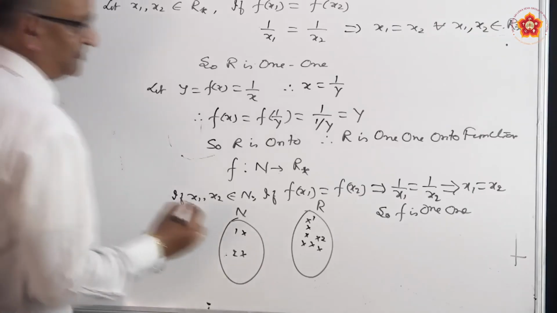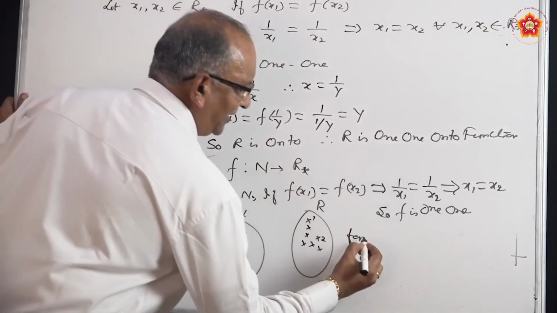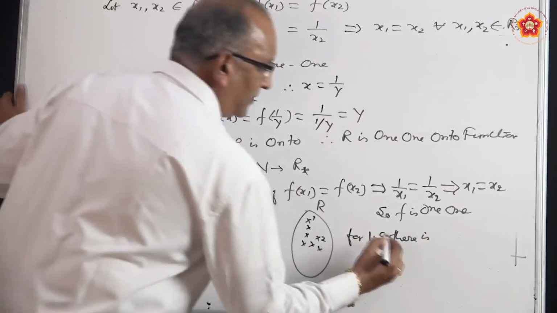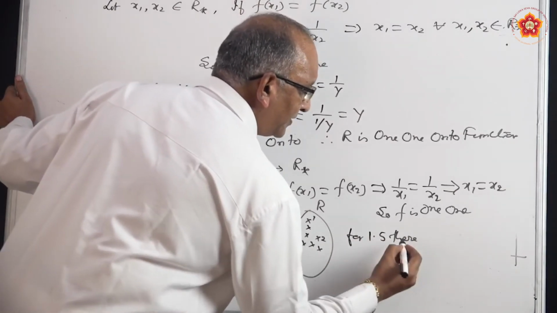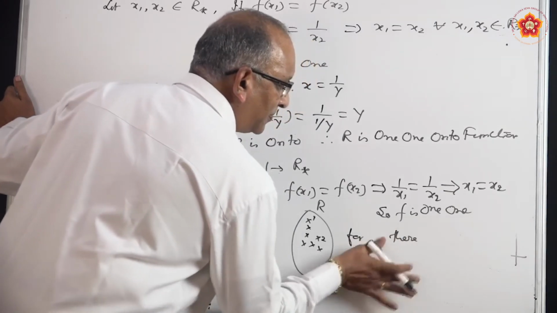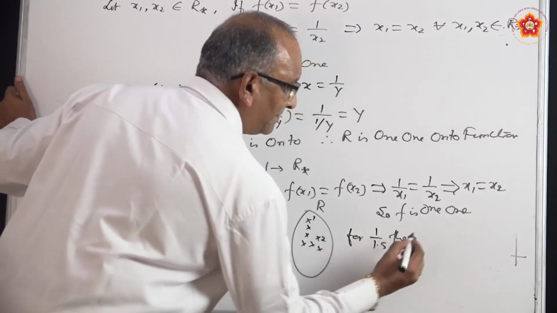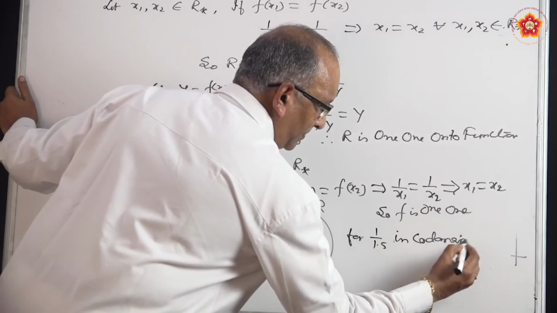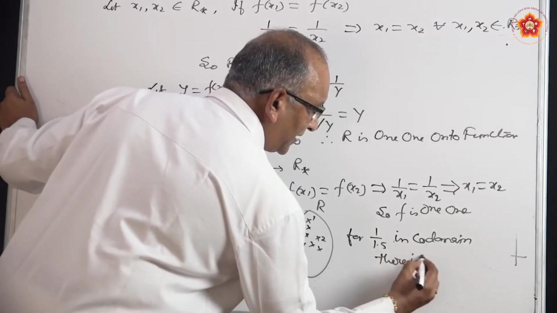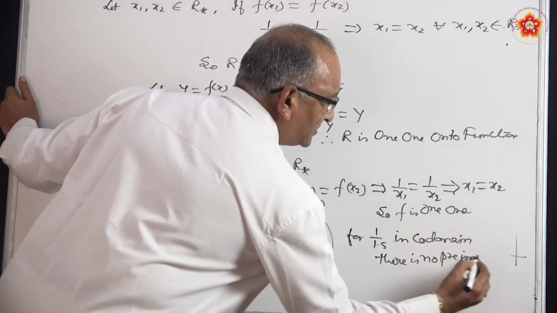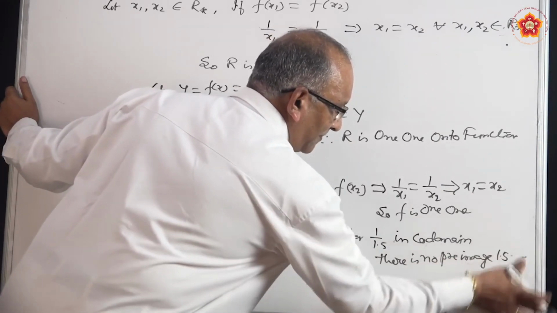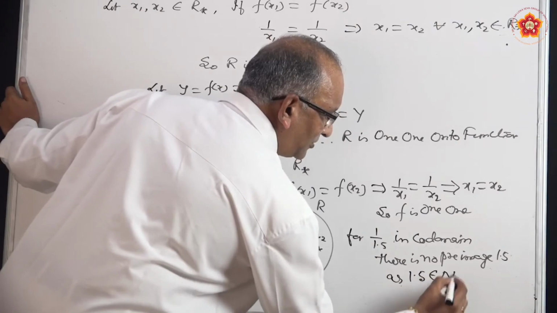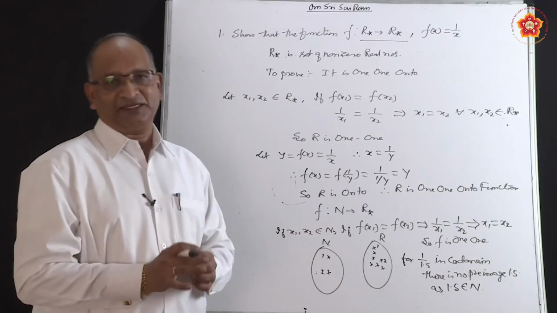So how do you write it? We will say for any element you can take, any decimal number like 1.5, for 1 upon 1.5 in the codomain, there is no pre-image, as 1.5 does not belong to N. 1.5 is not a natural number.